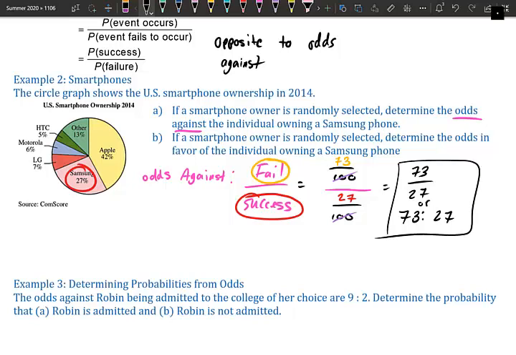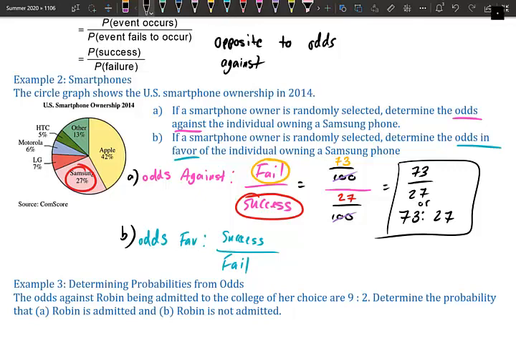So part B is, if a smartphone owner is randomly selected, determine the odds in favor they own a Samsung. Remember, odds in favor is just the opposite. It's literally the opposite of odds against. So I'm going to do it the long way, and then I'm going to teach you a trick. All right, so odds in favor, that's success over failure.